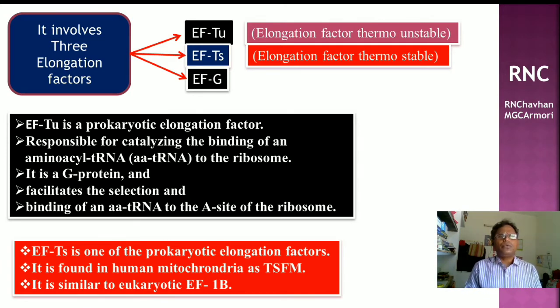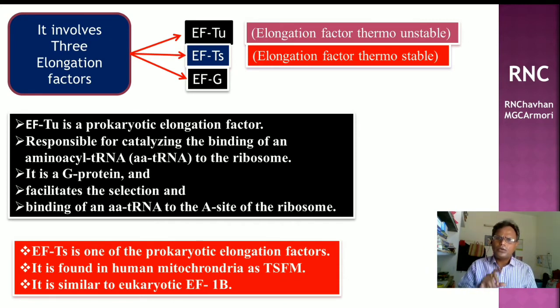Elongation factor Tu is a prokaryotic elongation factor responsible for catalyzing the binding of an amino acid tRNA to the ribosome. It is a G protein and facilitates the selection and binding of an amino acid tRNA to the A site of the ribosome. The second elongation factor is Ts.